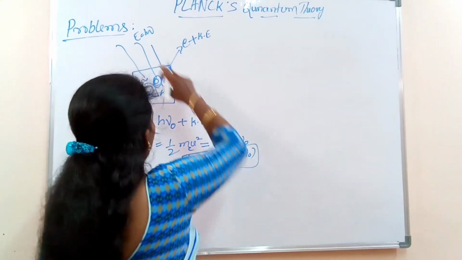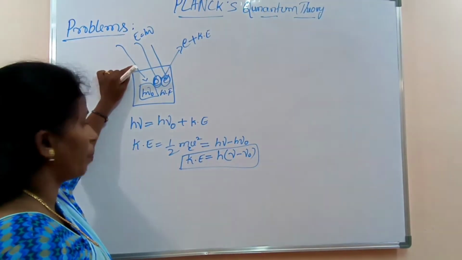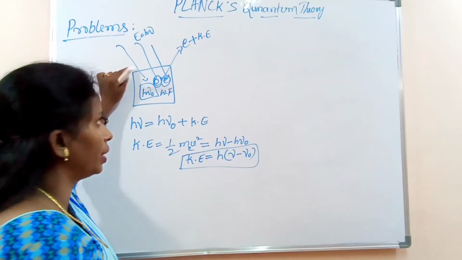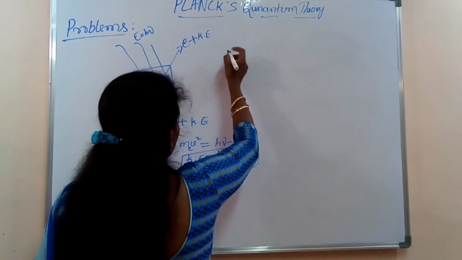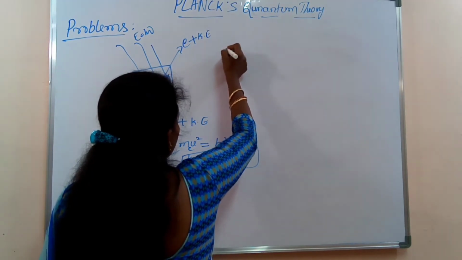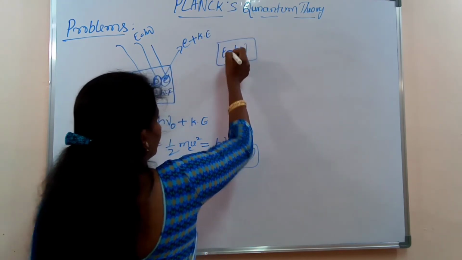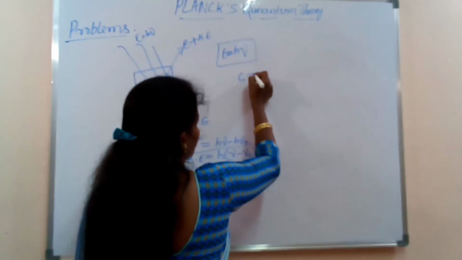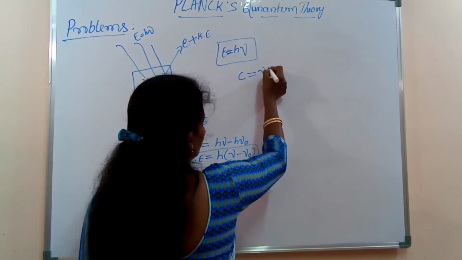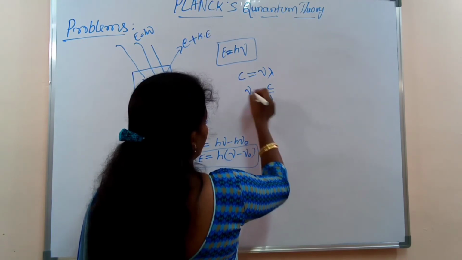Also, electromagnetic radiations are a stream of packets of energy, that is quanta. According to Planck, the energy of each quantum is E equals h nu. Also in electromagnetic radiation, c equals nu lambda, or nu equals c by lambda.